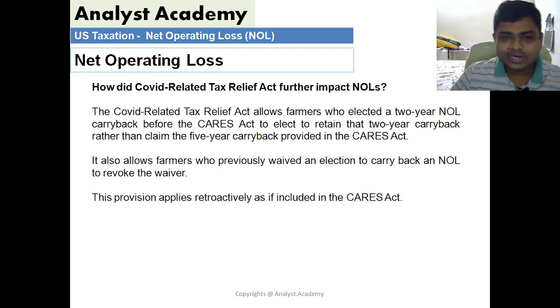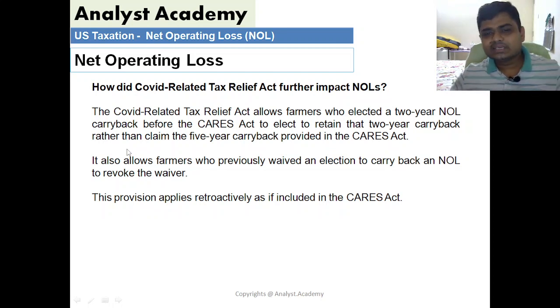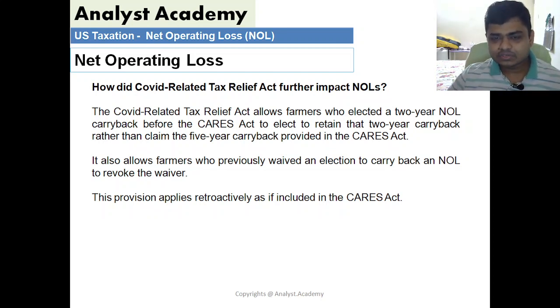So how did the COVID related tax relief act further impact NOL? The COVID related tax relief act allowed farmers to elect 2 years NOL carryback before the CARES Act, to elect to retain the 2 years carryback rather than claim the 5 years carryback provided in the CARES Act. It also allowed farmers who previously waived an election to carry back an NOL to revoke the waiver. So these provisions apply retroactively as if included in the CARES Act.